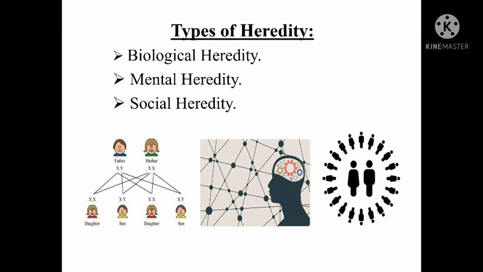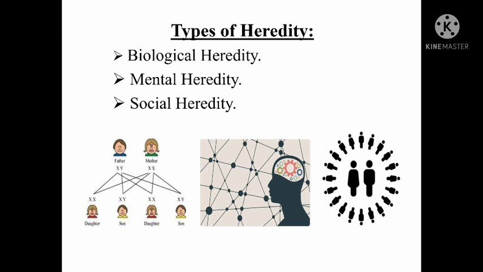Identical twins resemble each other at birth in every aspect, and fraternal twins resemble in the majority of traits. Siblings resemble in many characteristics. According to this law, humans beget human beings, and animals beget animals. So this is about biological heredity.